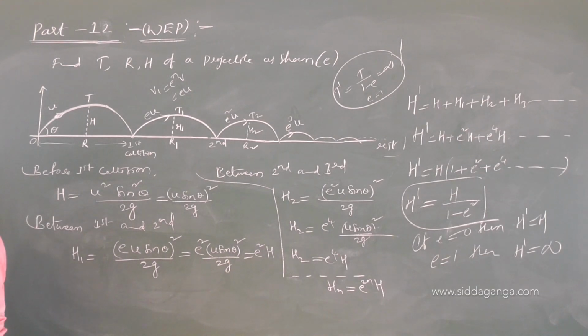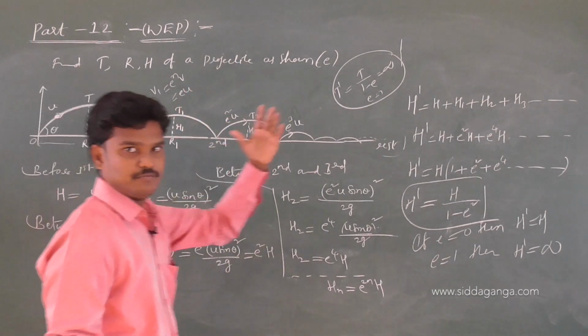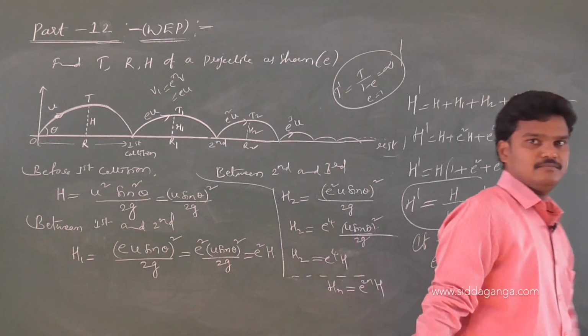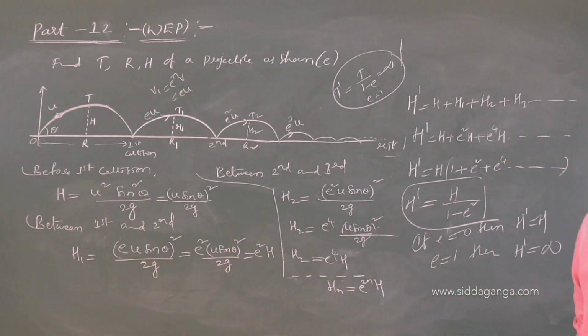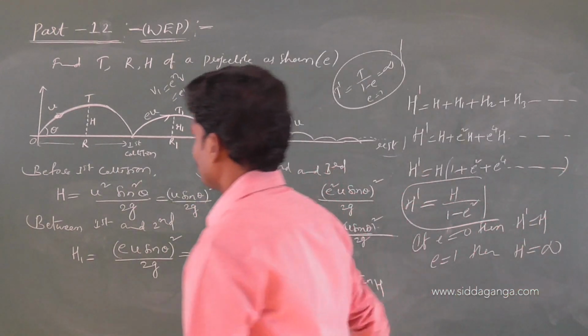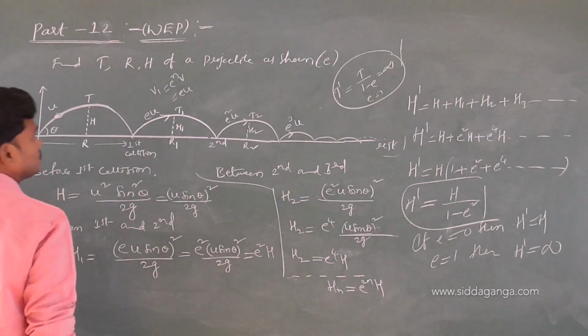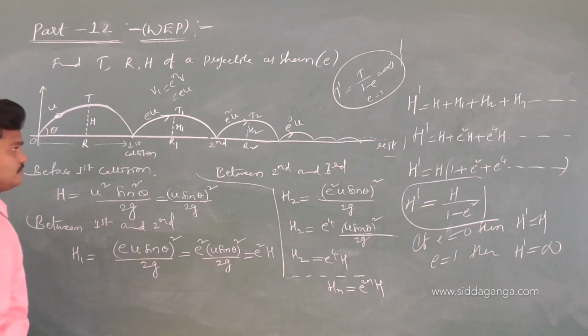In case of a projectile, once the coefficient of restitution between the ball and floor is given, E is the coefficient of restitution between that ball and the floor. So this is a somewhat good question. Please practice it.